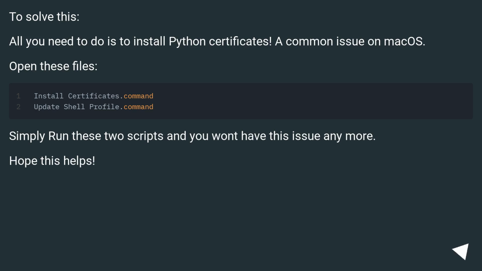To solve this, all you need to do is to install Python certificates, a common issue on macOS. Open these files. Simply run these two scripts and you won't have this issue anymore. Hope this helps.